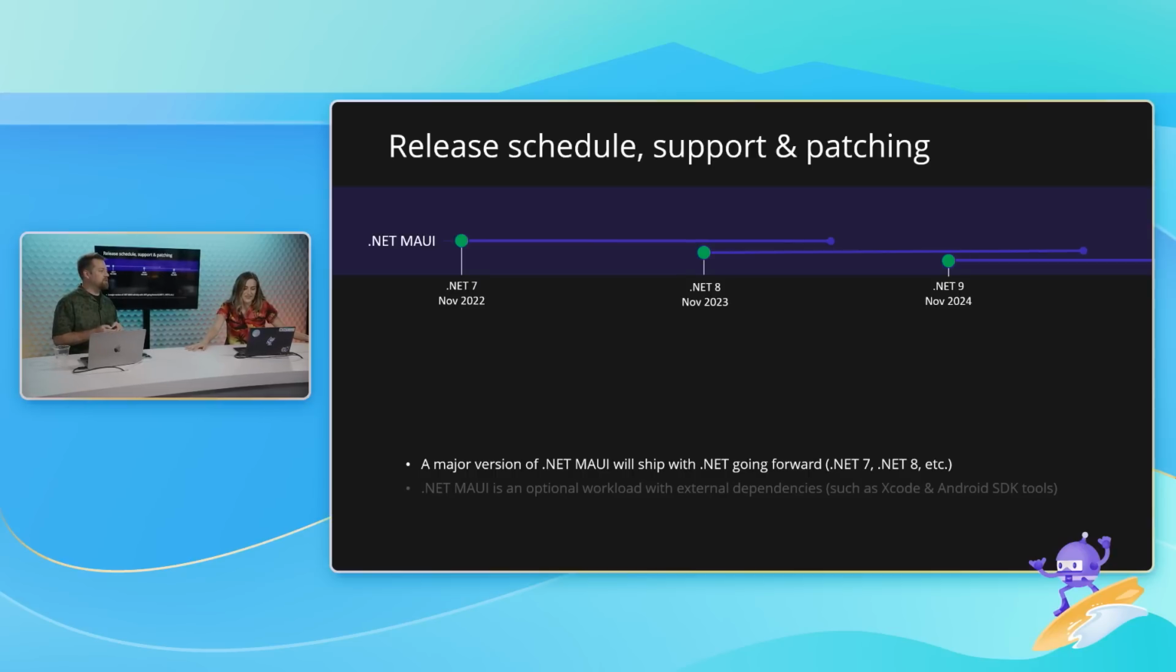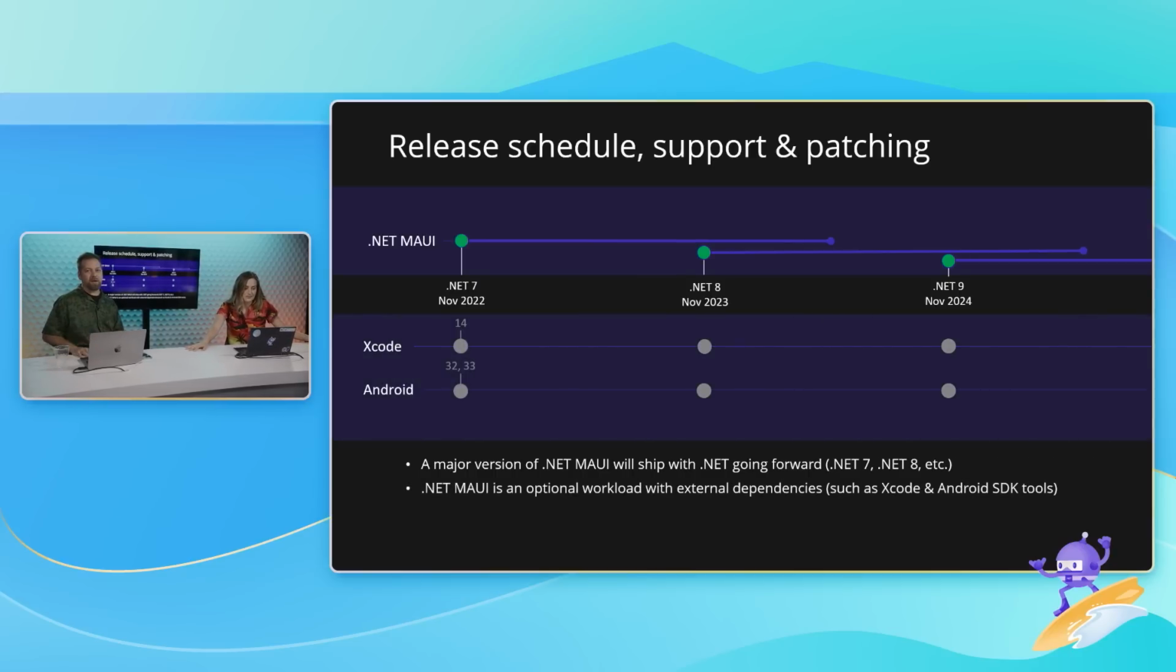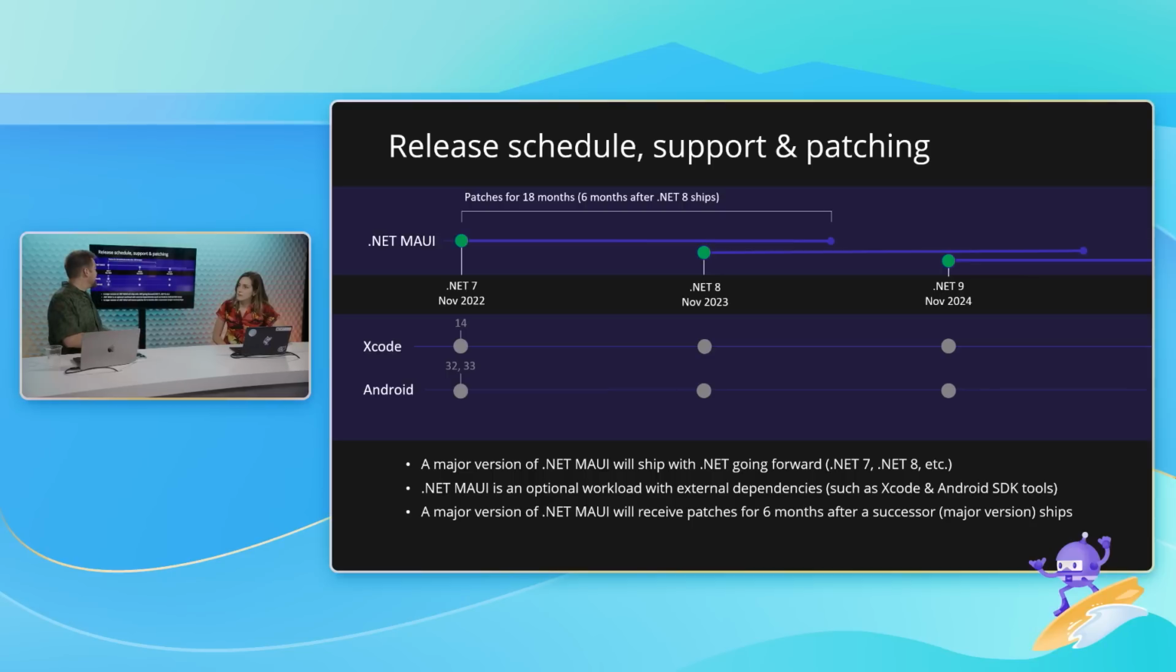There's a little thing people need to be aware of about .NET MAUI. We have external dependencies, right? So when Apple ships a new Xcode, when Google ships a new Android, when Windows ships a new Windows, these are not things we necessarily have any control over. And so we need the ability, as an optional workload in the .NET installer, to ship on a separate cadence when needed, right? So when the new Xcode goes GA, when the new Android goes GA, we can still continue to ship and service that for you. And then every major version of MAUI will receive patches for an additional 6 months.